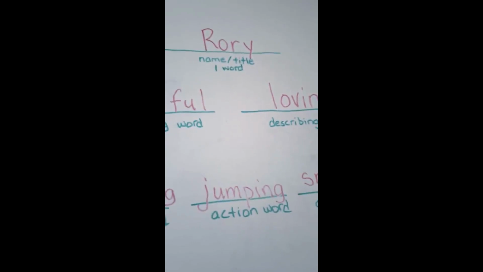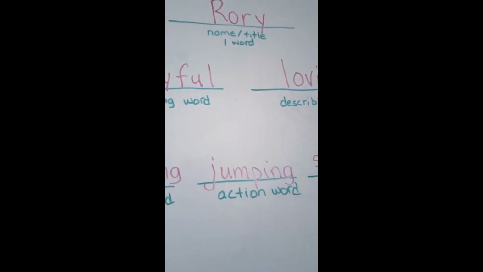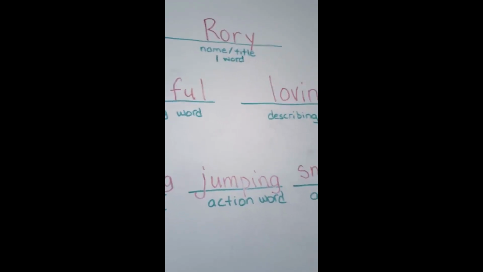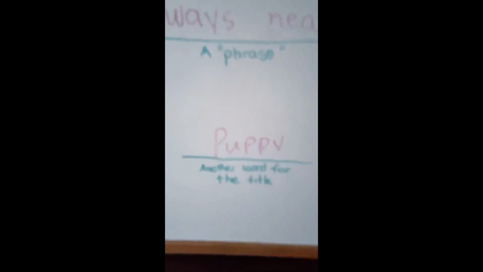And then another word for the title. Okay, so I'm not going to write Rory again, but I'm going to try to think of another word that kind of means the same as Rory. So the word I chose, I'm going to keep it simple. It's going to be puppy. So let's read my poem. Rory, playful, loving, snuggling, jumping, snoozing, always near me, puppy.